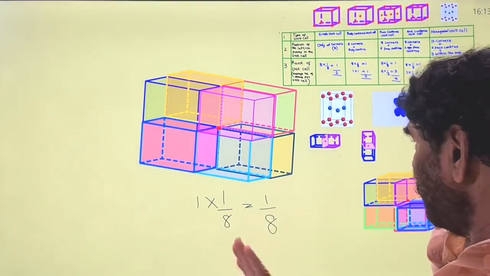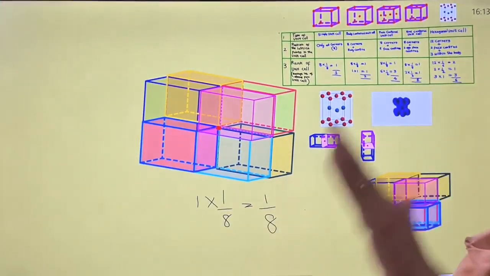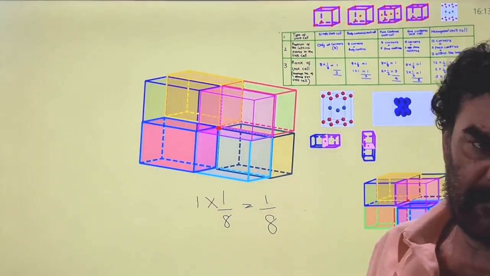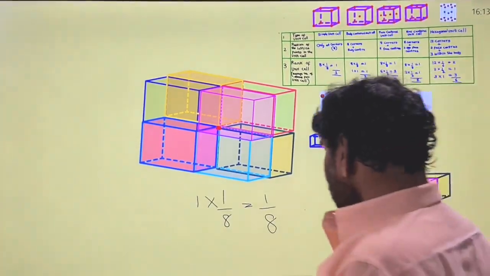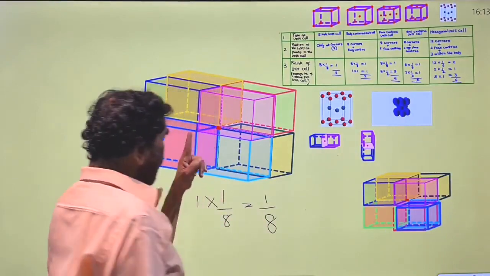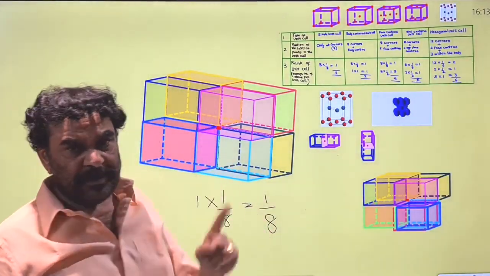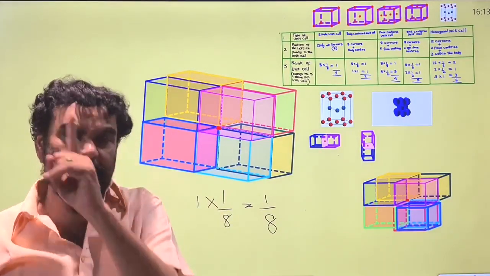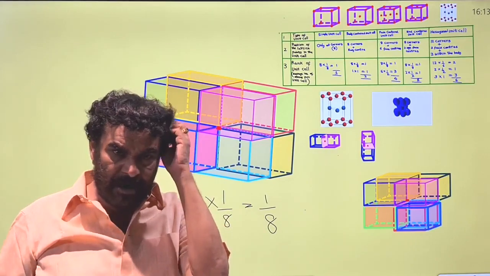See, if the lattice point is present at the corner, its contribution to the unit cell is only 1 by 8, 1/8 of the unit cell, not 1.